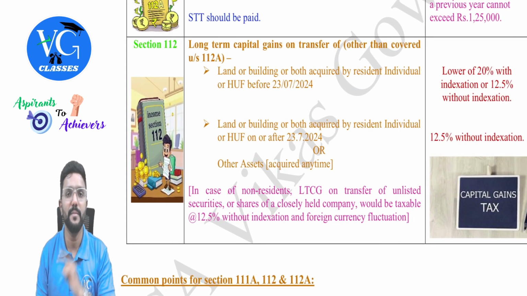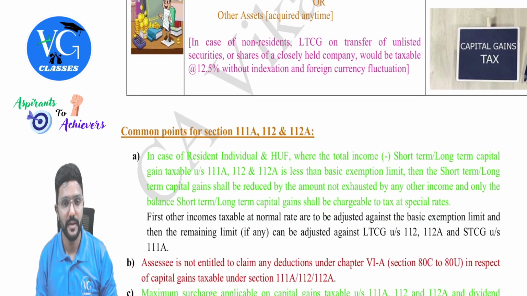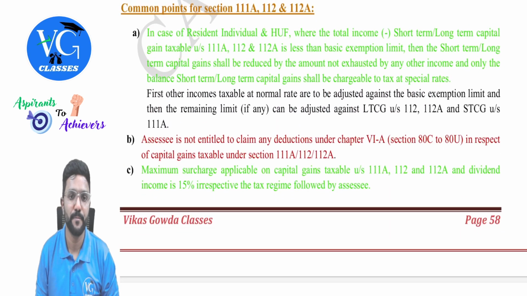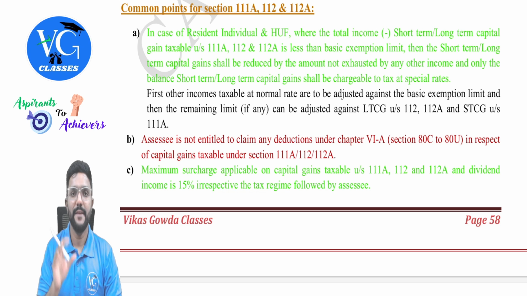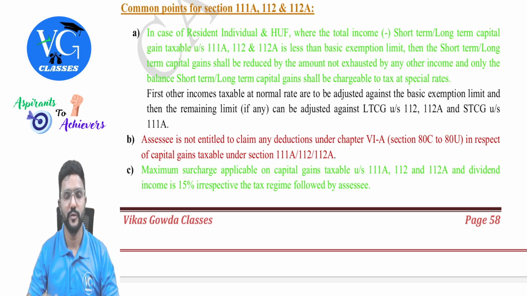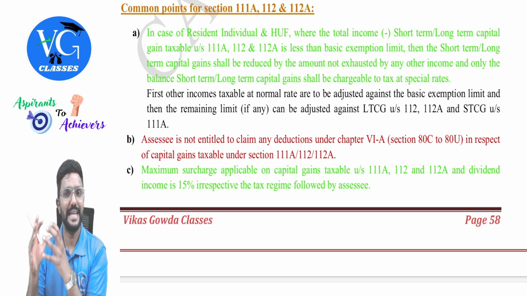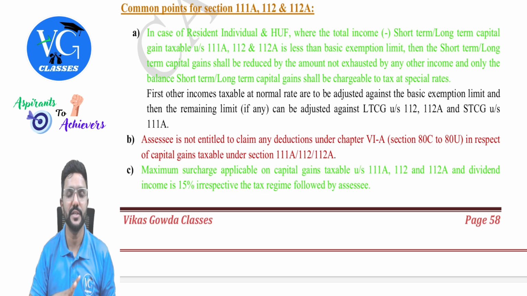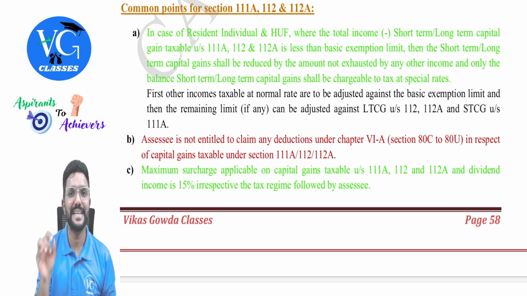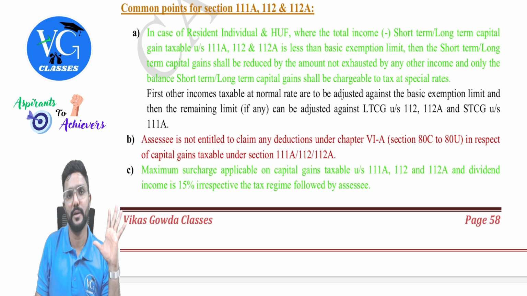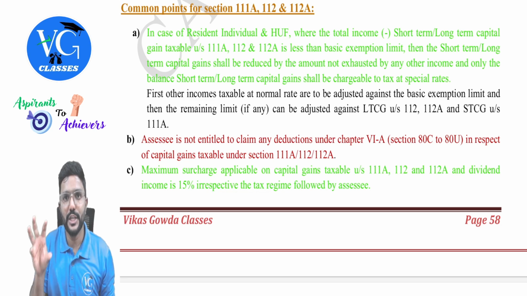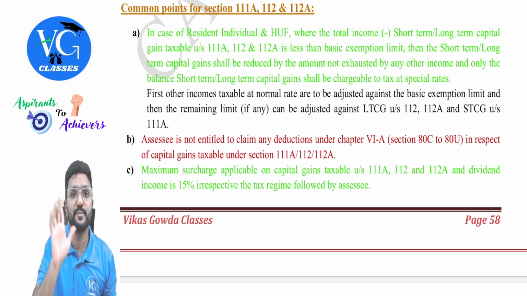Next, I will explain this later along with one question. One illustration, actually, if you remember, I had already covered it in the tax rates chapter, but anyway, I will explain again after this. Common points for section 111A, 112 and 112A. If the assessee is a resident individual or HUF whose normal income taxable at a normal rate is less than the basic exemption limit, then whatever is the shortfall, which we call the unexhausted basic exemption limit, can be adjusted against capital gains special income, guys. Please be careful. This benefit is available only for resident individual and HUF, and the unexhausted basic exemption limit can be adjusted only against capital gains special income.